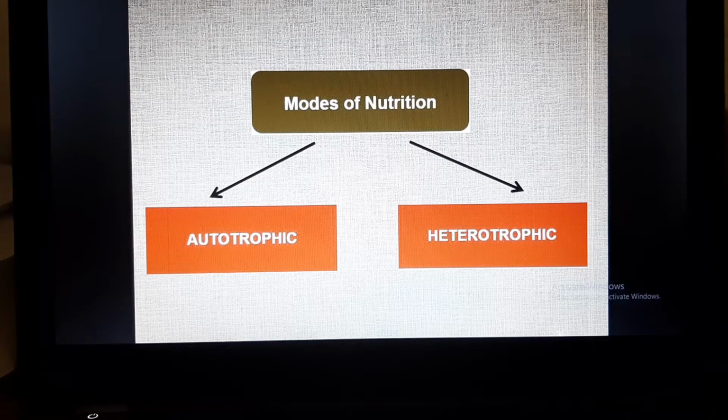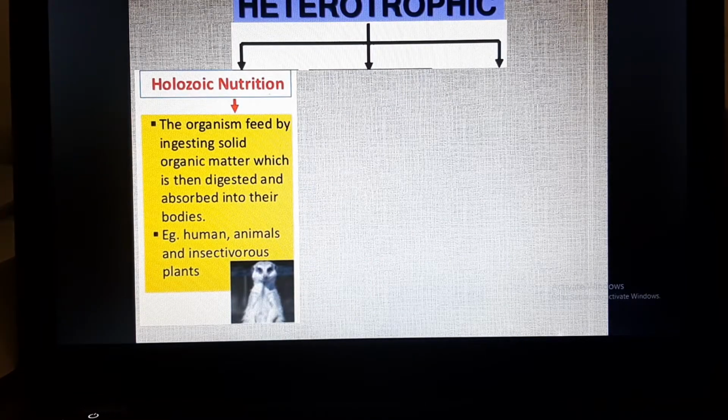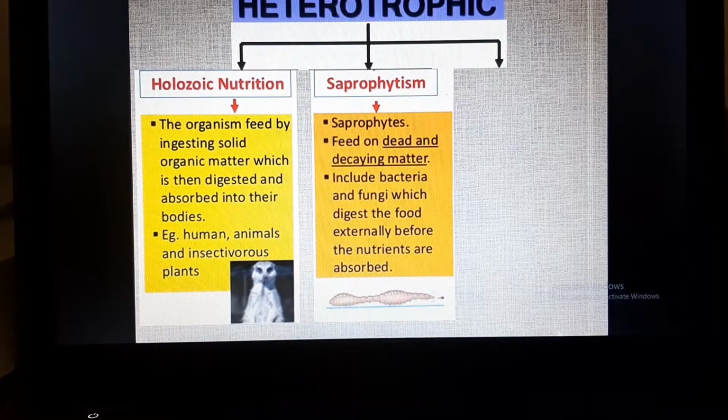Autotrophic mode of nutrition is the mode of nutrition in which an organism produces its own food, like green plants. Green plants produce their own food by the process of photosynthesis, whereas in heterotrophic mode of nutrition, organisms are not able to produce their own food. That is why they are dependent on either plants or animals for their nutrition needs. Now, heterotrophic mode of nutrition can again be classified into holozoic mode of nutrition. In this, the organism feeds on solid organic matter and digests it in the body, like humans, animals, and insectivorous plants.